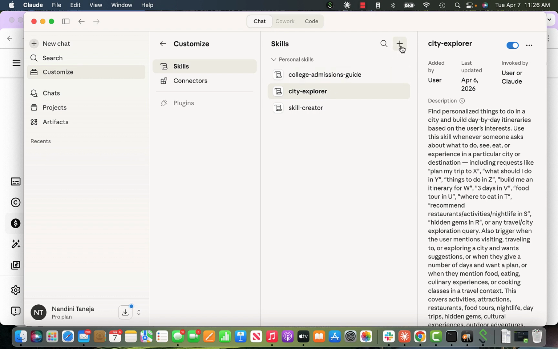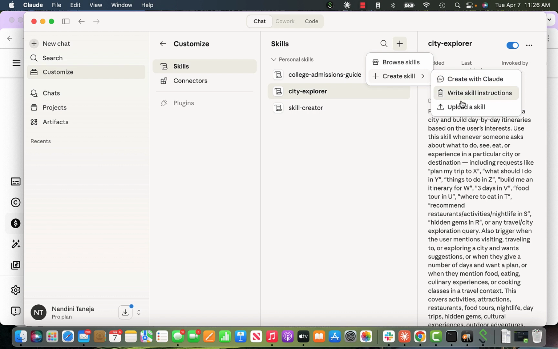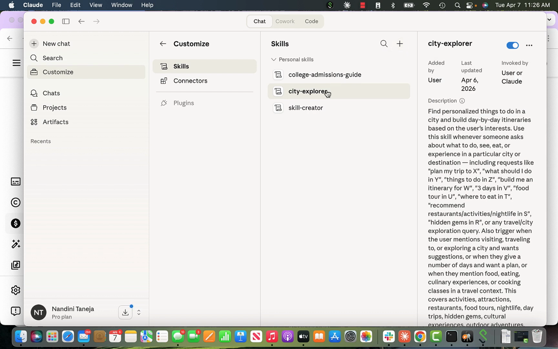How I do it is you just go to skills and click the plus, and you can create a skill. You can either upload a skill file like skill.md if you already have one, or you can write instructions, or you can create it with Claude. What I did was I created a city explorer. I went to Claude chat and I just said, build me a skill where, if I want to visit a city, normally we need to do a lot of planning, especially for a city that you haven't seen before.